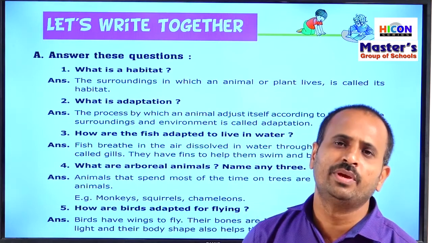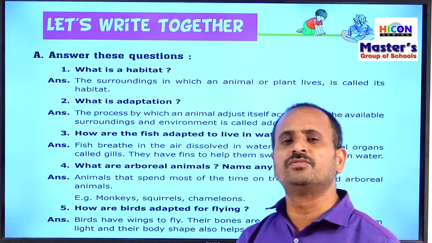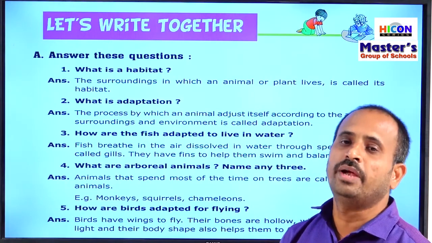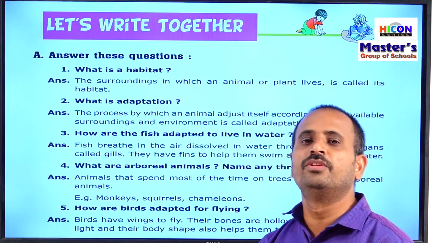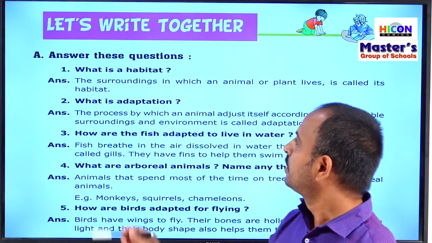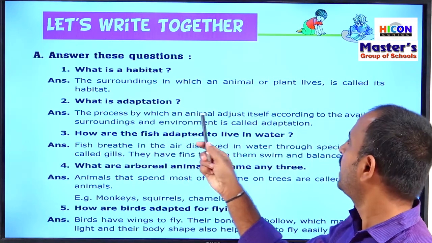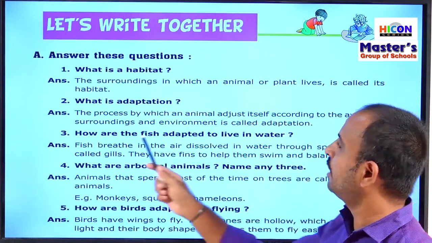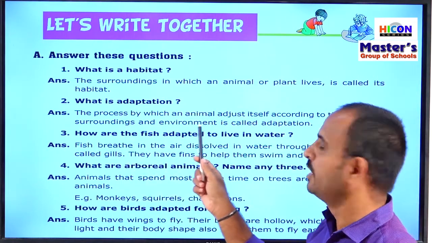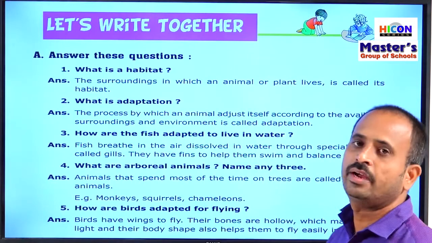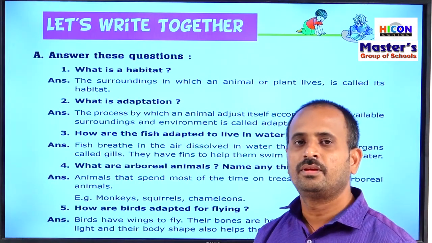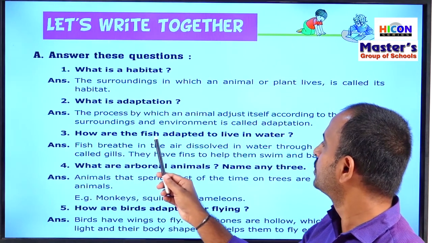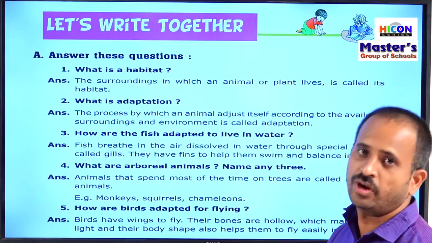Not only the camel, but all the animals which live in a particular habitat will have some adaptations to survive in those habitats. So the process by which an animal adjusts itself according to the available surroundings and environment is called adaptation. So children, see the third question. How are fish adapted to live in water?